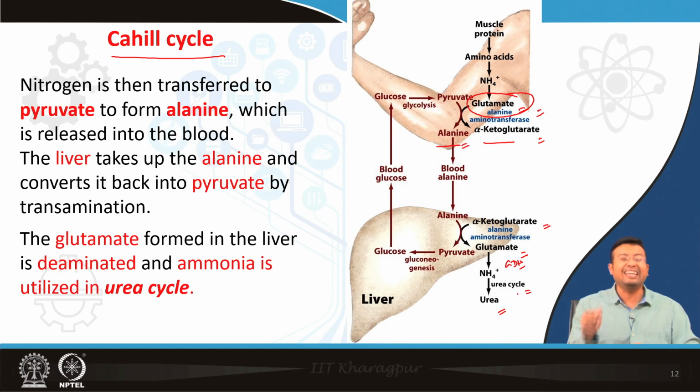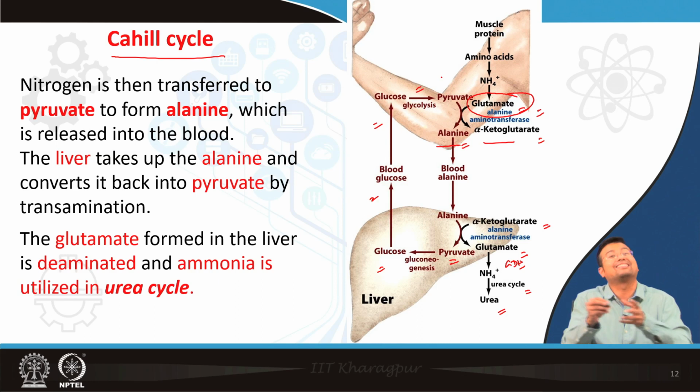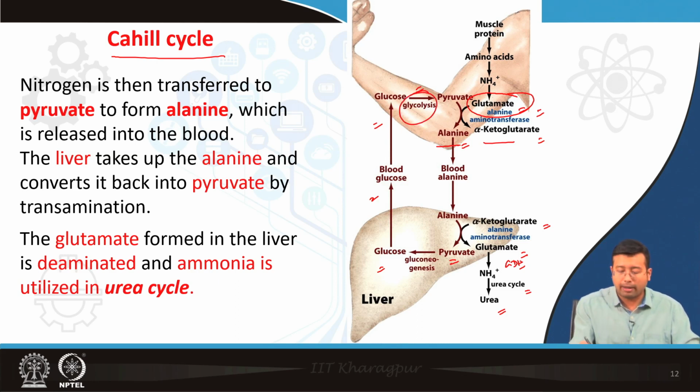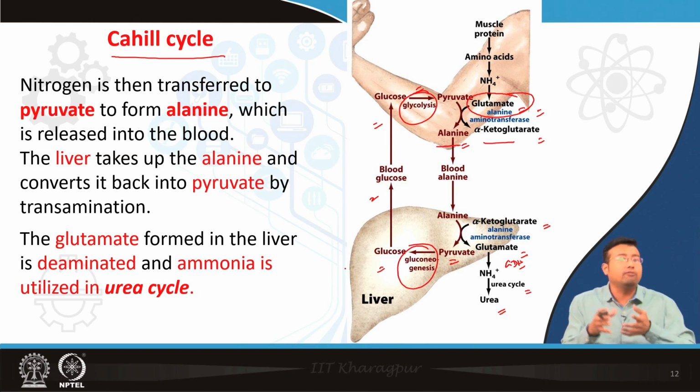So mind it, in the periphery the nitrogen is actually travelling via alanine, and this pyruvate again undergoes gluconeogenesis to produce glucose. Glucose is released in the blood, glucose reaches the muscle, it undergoes glycolysis to produce pyruvate, and thus the cycle is completed. So we all know by now what is glycolysis and gluconeogenesis, and this is the beauty where both carbohydrate metabolism and protein metabolism are integrated together, and in this specific case it is acting to clear the nitrogen or the ammonia from the peripheral tissues to the liver.